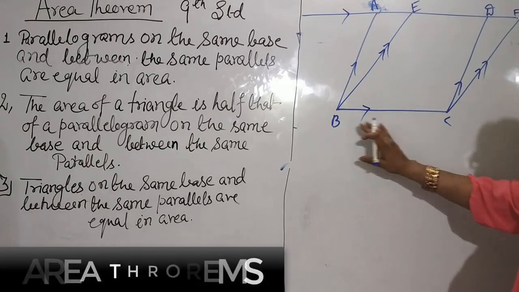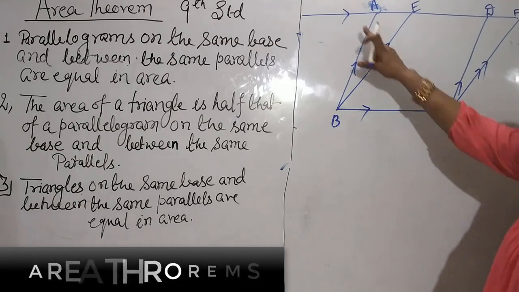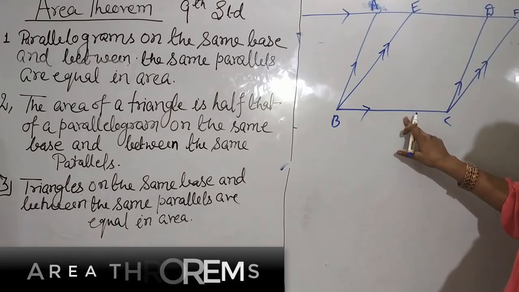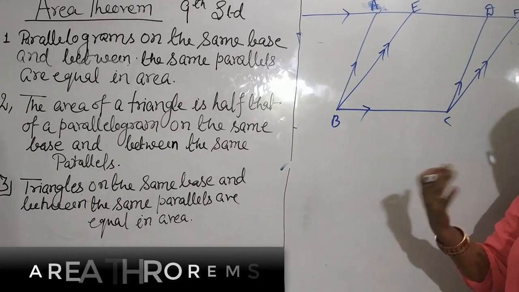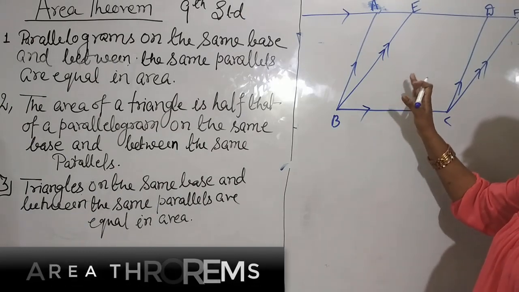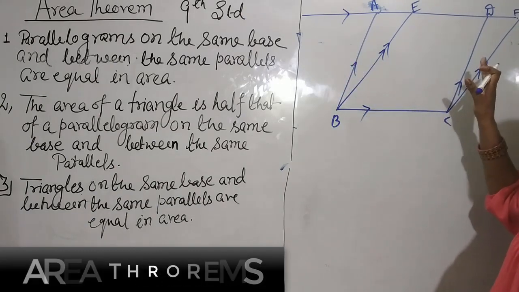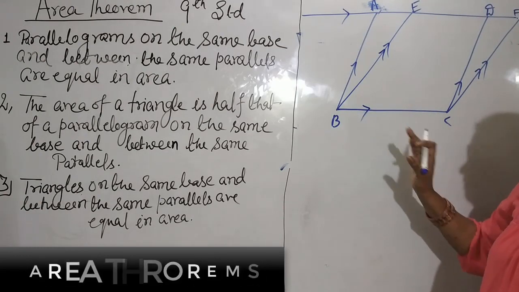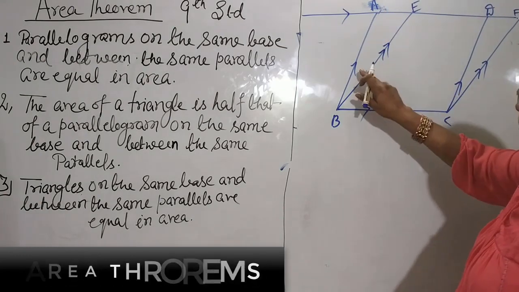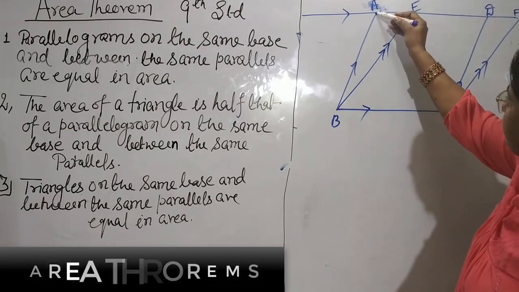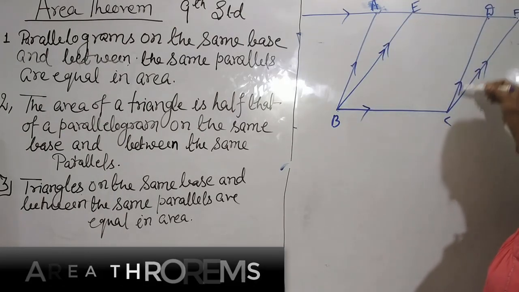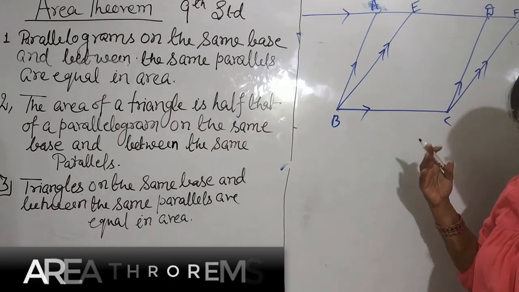That means base BC is given, this line parallel to BC is also given, and two parallelograms are given. By the definition of parallelograms, their opposite sides are parallel and equal. Understanding very well? In this parallelogram, opposite sides AB and DC are parallel and equal.